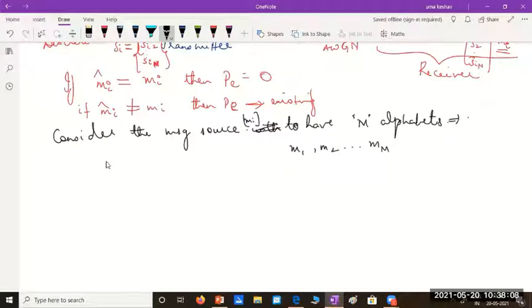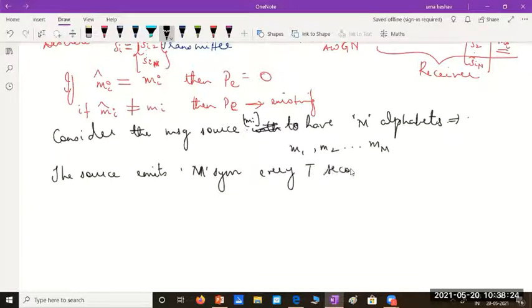Now the source emits, let's say, M symbols. Source emits M symbols every t seconds. So for every t seconds, it's going to emit M symbols, let's assume. And let's say all symbols are emitted with equal probability.